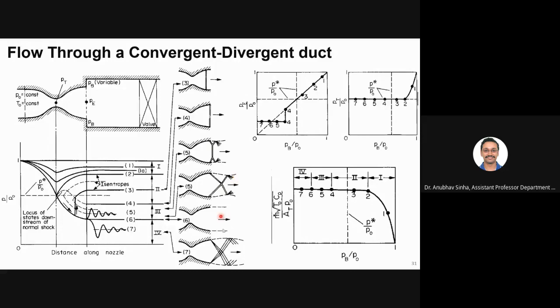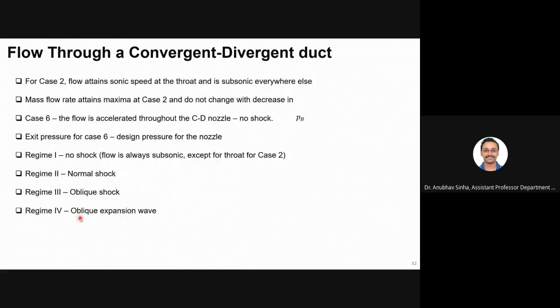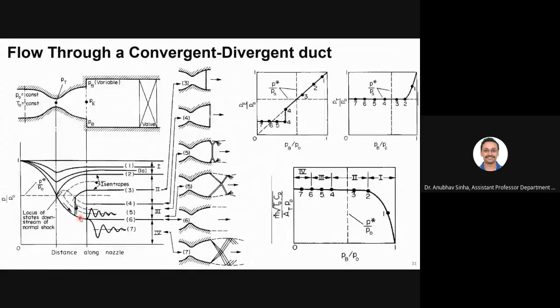Okay, and this is regime 4, where we see expansion waves. Okay, this is for case 7. Fine. Any questions on this? See, this is one of the most important plots for the subject. Once you are very thorough with this, then it will be easy for you going forward. So any questions, please ask me now.